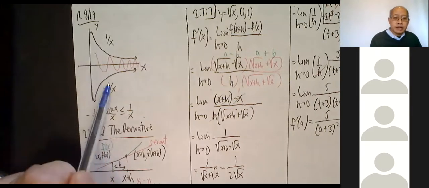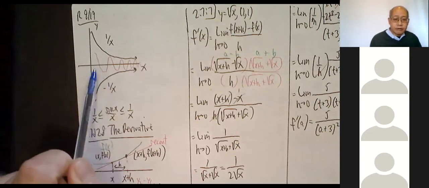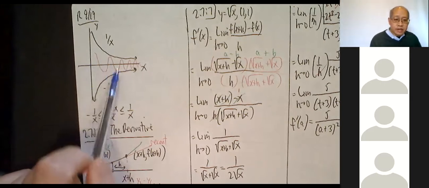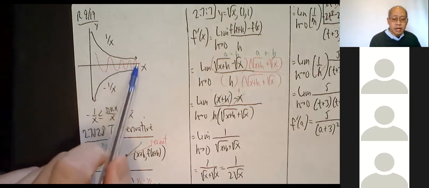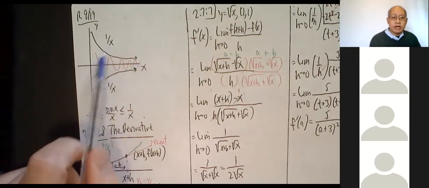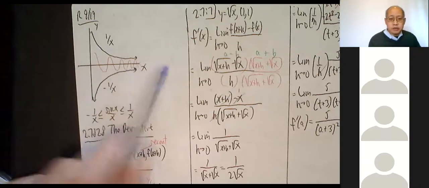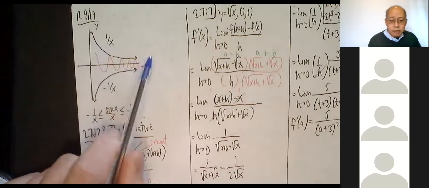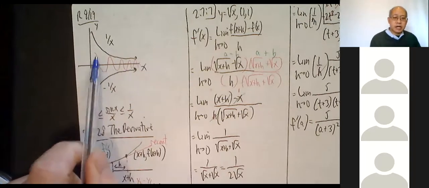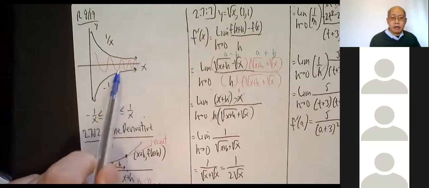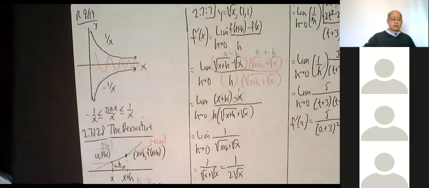It's stuck between -1 over x and 1 over x. Since there's a sine involved, it kind of bounces up and down like a sine function would, but it stays between 1 over x and -1 over x. So as x gets really, really big, the lower function approaches 0, the upper function approaches 0. So something in between, like sine x over x, would also approach 0. Okay, so that's it for the Squeeze Theorem.